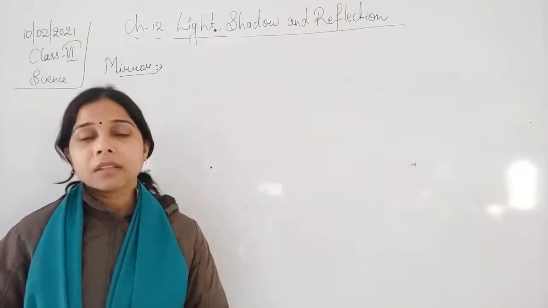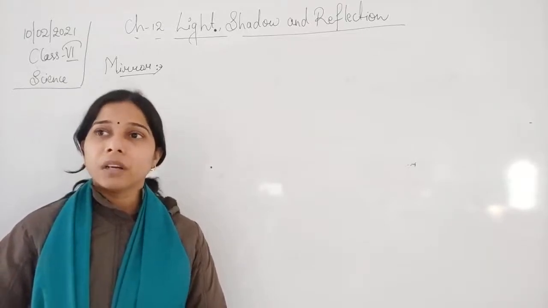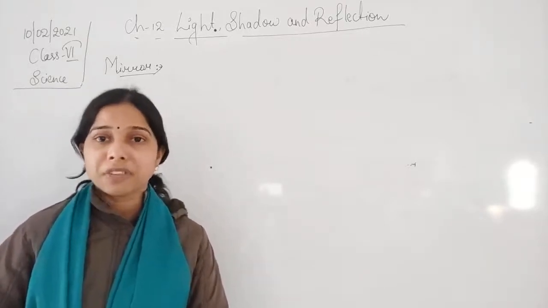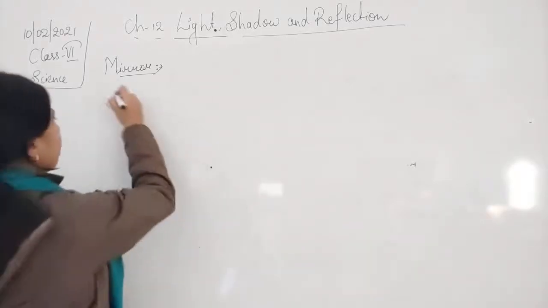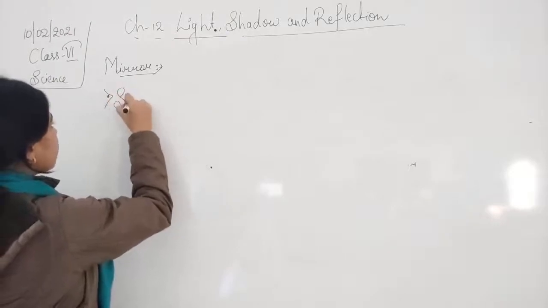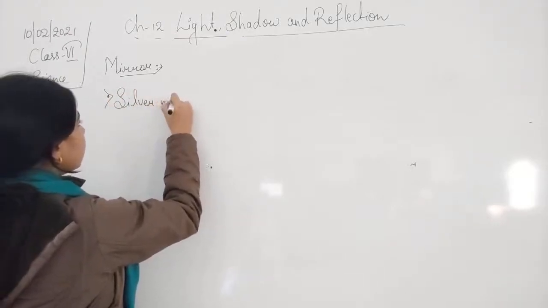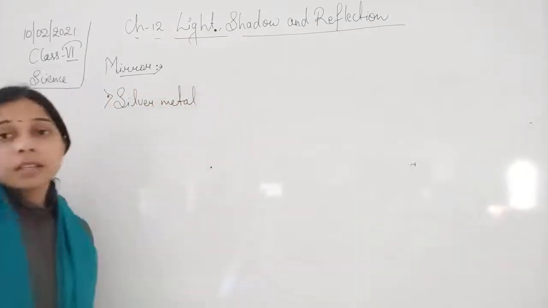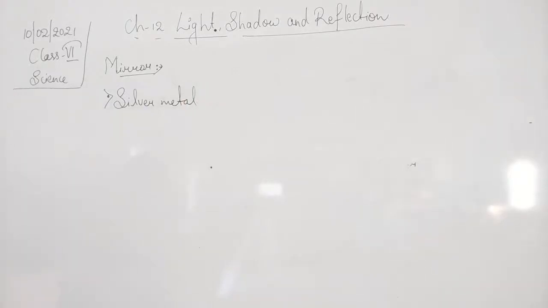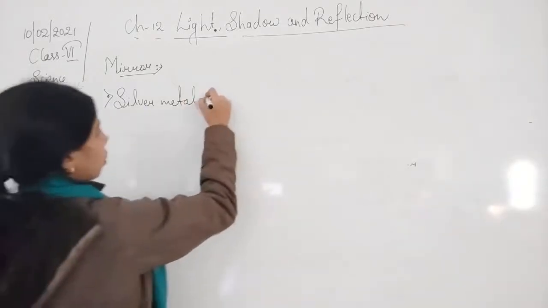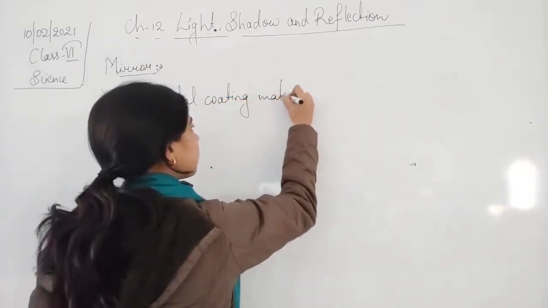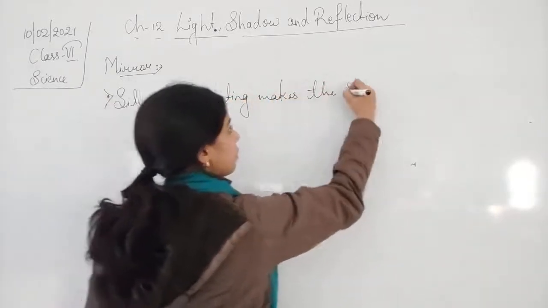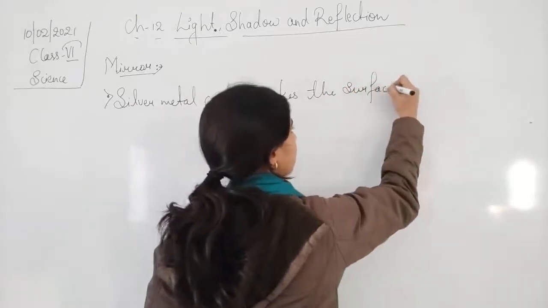So the first thing that we can write here is that silver metal coating makes the surface shiny.